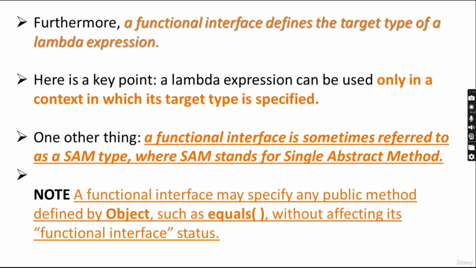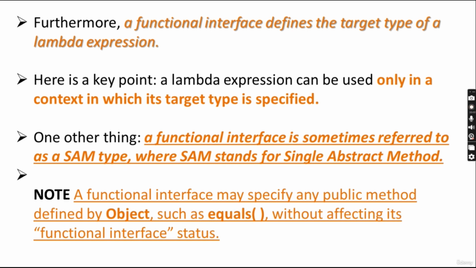So what is the key point you have to remember? A lambda expression can be used only in a context in which its target type is specified. If the target type is given, then only in that context can you use the lambda expression. So the target type should be known. And how to identify the target type? It is given by a functional interface. A functional interface is sometimes referred to as SAM type, and SAM stands for single abstract method.